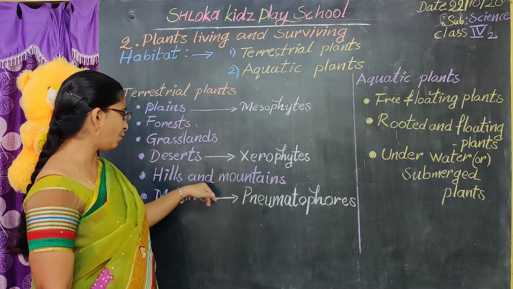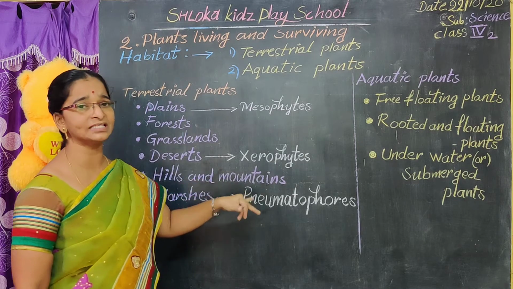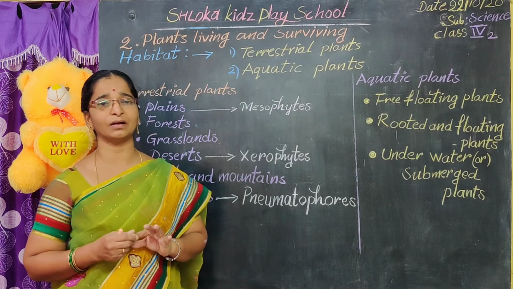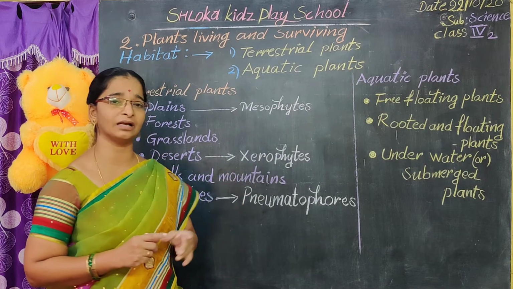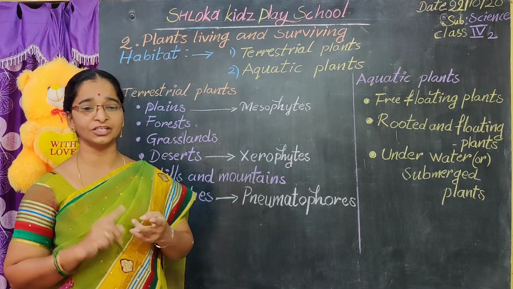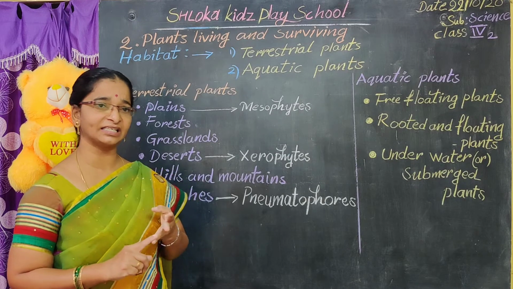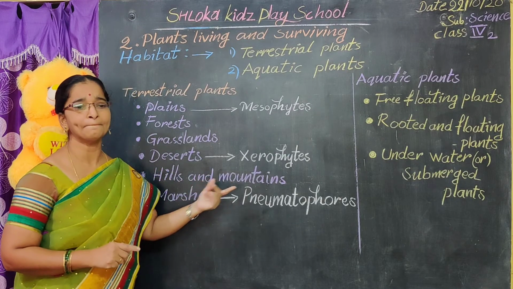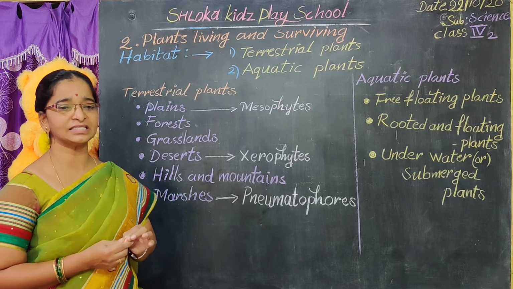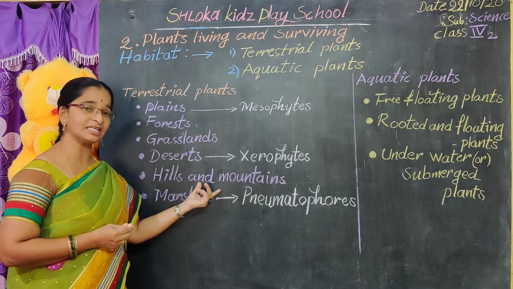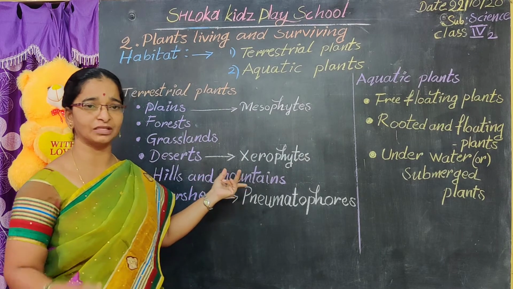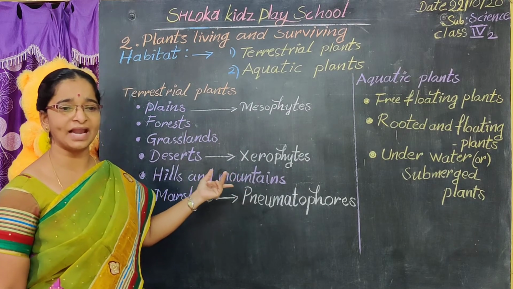What are the plants that live in hills and mountains? Spruce, pine, deodar, and cedar. These are the trees we have in the hills and mountain places. The leaves remain throughout the year. The leaves will not fall off.